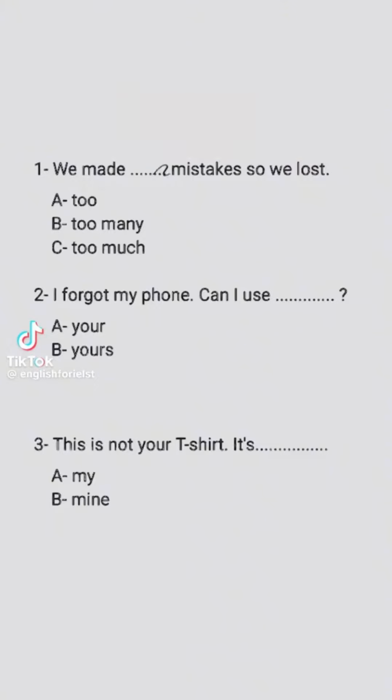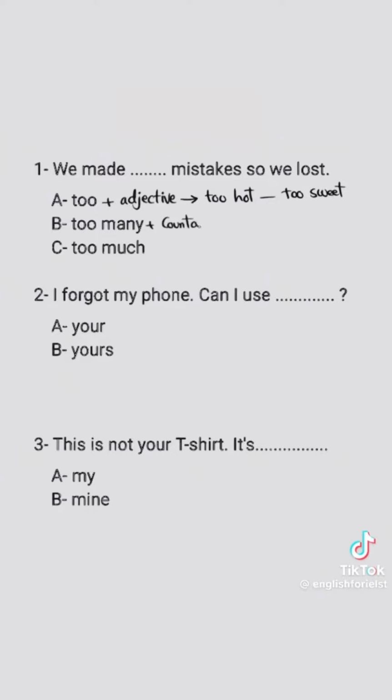We made blank mistakes, so we lost. Too many, too much. What's the difference? Well, too is followed by an adjective. We say too hot, too sweet. Too many is followed by a countable noun.